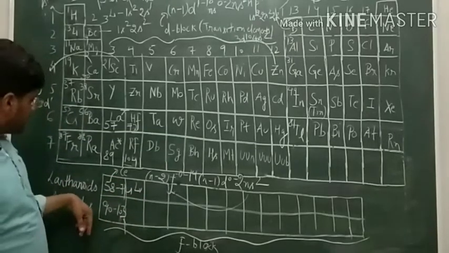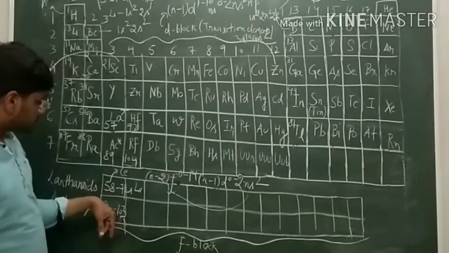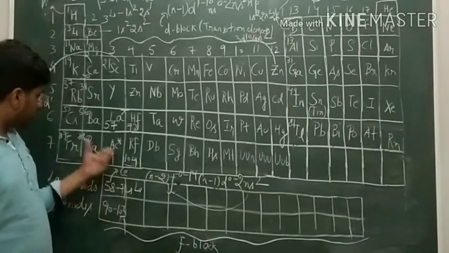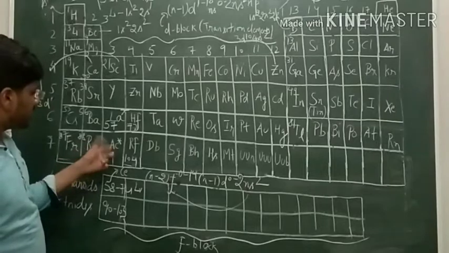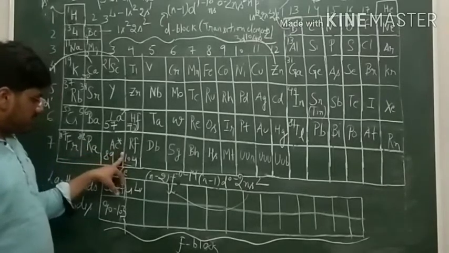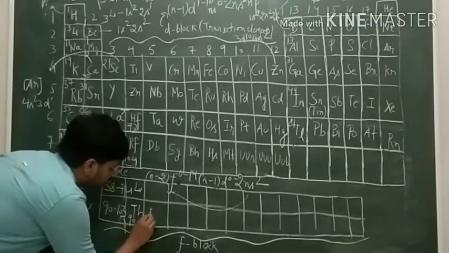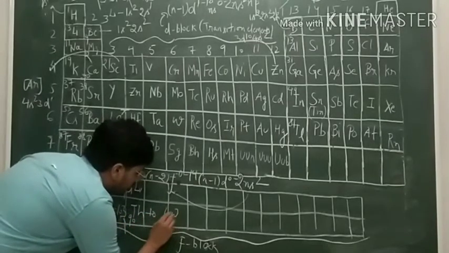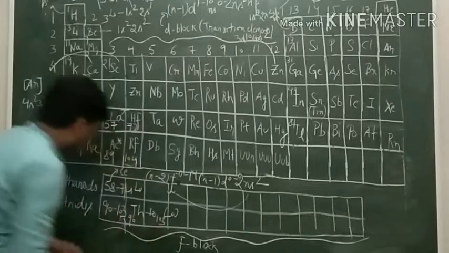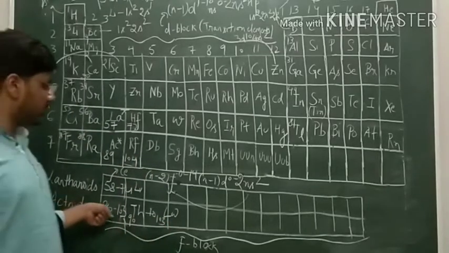And actinoids or actinides are the elements of the 7th period after actinium, meaning from thorium having atomic number 90 to lawrencium having atomic number 103. It will come under the series actinoids.